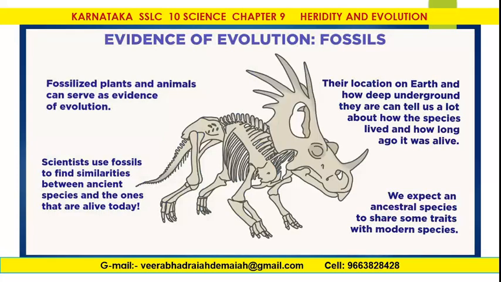Now coming to the evidence of evolution from fossils. Fossilized plants and animals can serve as evidence of evolution. Scientists use fossils to find similarities between ancient species and the ones that are alive today. Their location on Earth and how deep underground they are can tell us a lot about how the species lived and how long ago it was alive. We expect an ancestral species to share some traits with modern species.